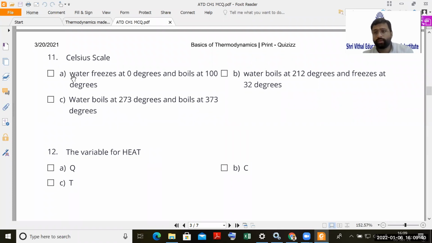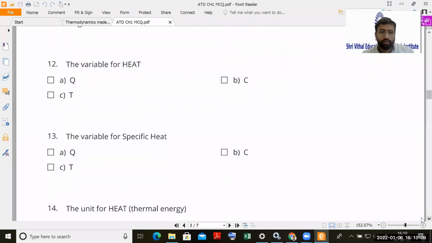When you use the Celsius scale, that is degree Celsius, water freezes at 0 degrees and boils at 100 degrees, right? This is a Kelvin scale, what you see in option number C here: water freezes at 273 degrees and boils at 373 degrees. So that way you can say it is a Kelvin scale. Okay, the next question is very easy. I will not take it.